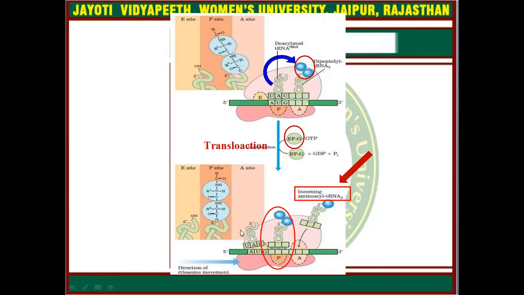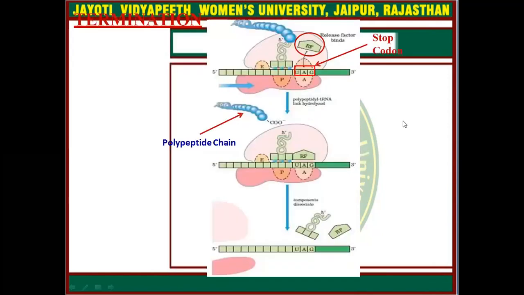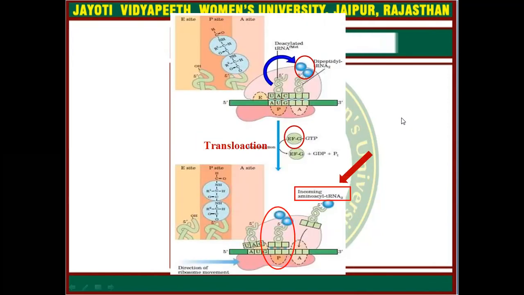Now it will exit from the translation complex, and next the third amino acid tRNA complex will enter and adjust into the A site and make a complementary sequence with the genetic code present in the messenger RNA. So that's how this chain continues until the termination point comes.